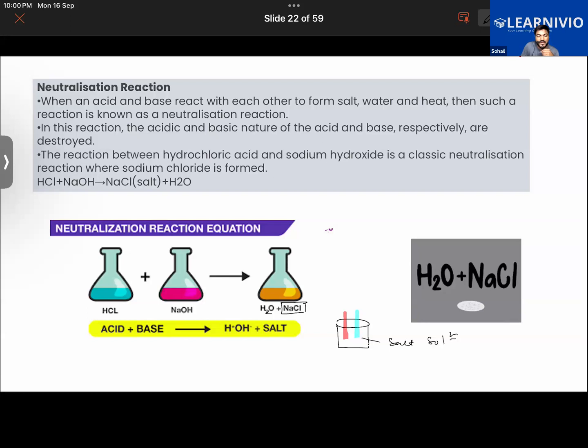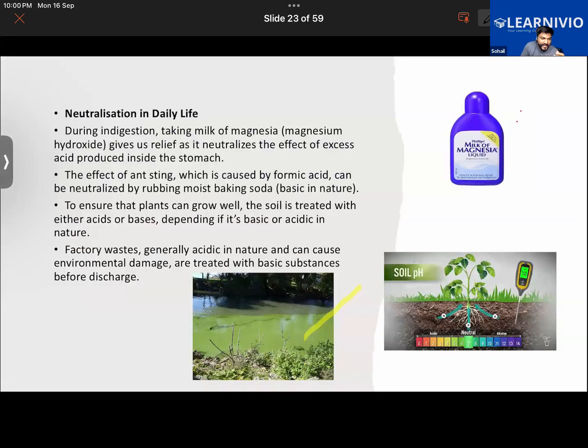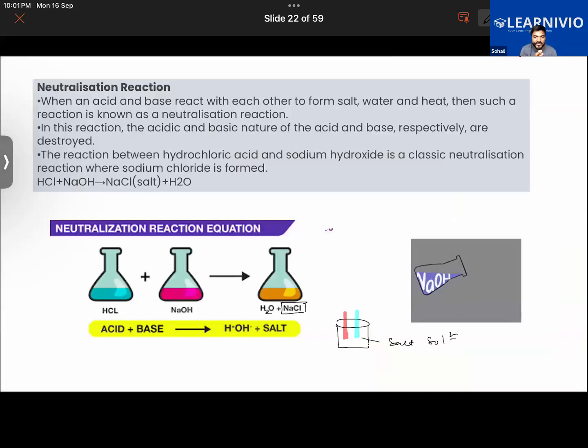Furthermore, neutralization has several impacts in our daily life. There are lots of places where we get to see this neutralization reaction. Since all of you would have learned about this previously, first of all tell me, where do you get to observe neutralization in your daily life?